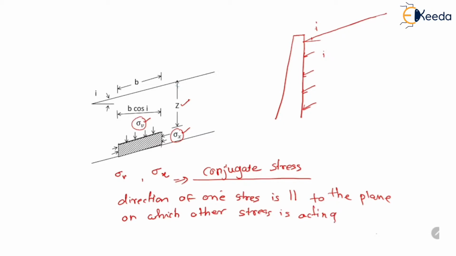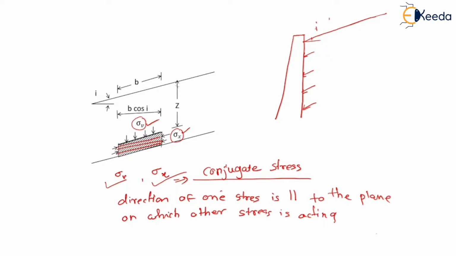So here the direction of sigma x is parallel to the plane on which the force sigma v is acting, and that's why sigma v and sigma x are the conjugate stresses.